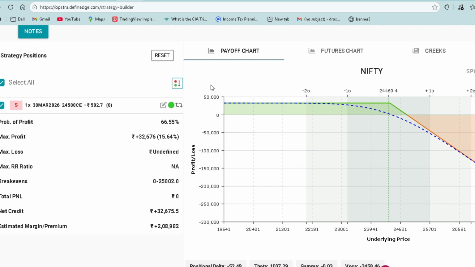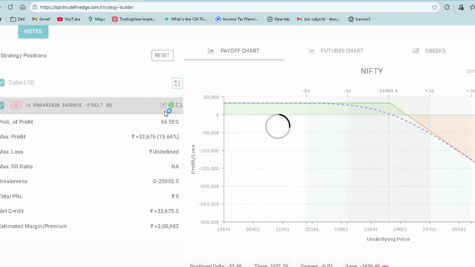bearish, that means if you think the market is about to fall or has very negative sentiment, then this is how you have to do it. I choose the 24,500 call. That is one lot.